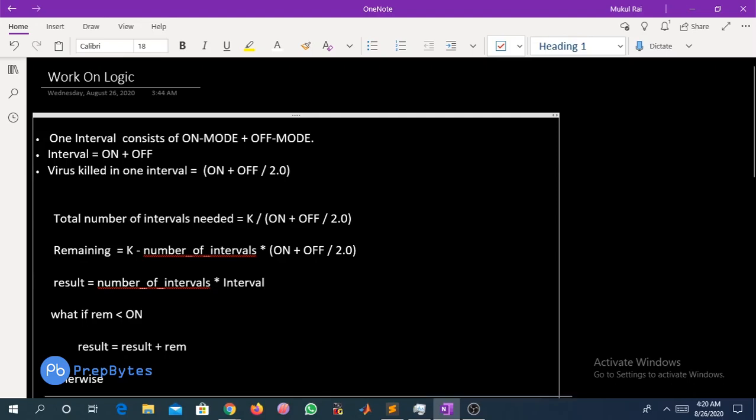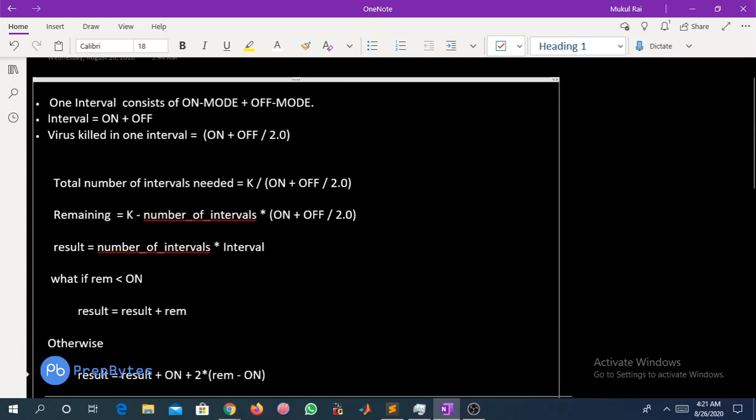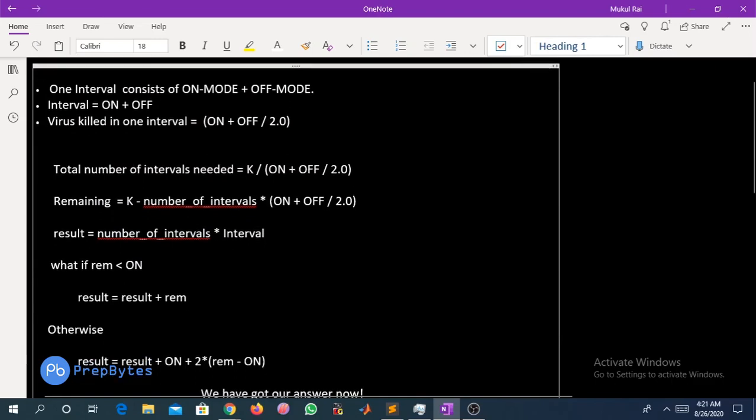So what if the remaining is less than on? If the remaining is less than on, it means that you are in on mode, so you just have to add that time to the answer. That is why we only add that time. Otherwise, if the remaining is greater than on, then there will be some on mode part and some off mode part, right? For the on mode part, we will add it as it is.